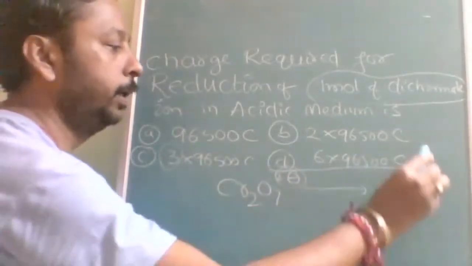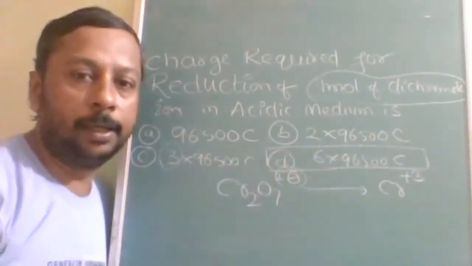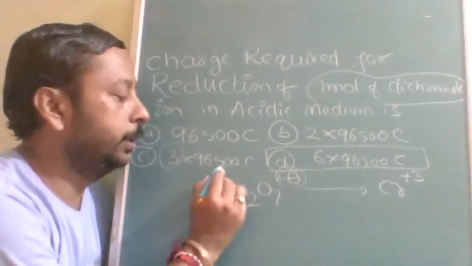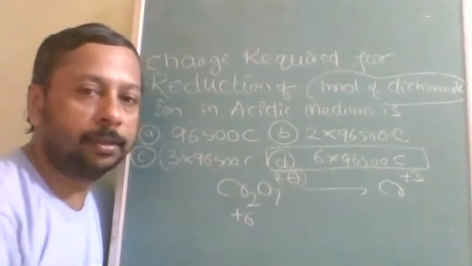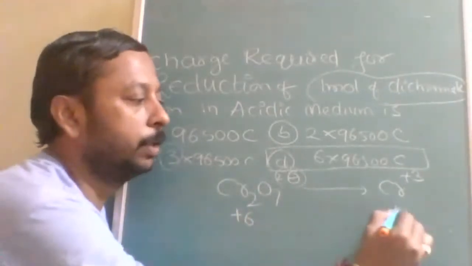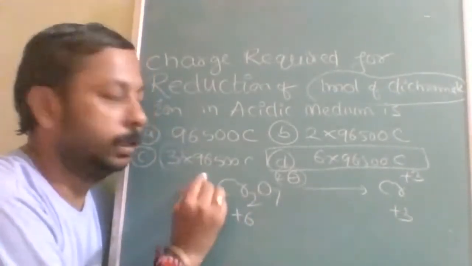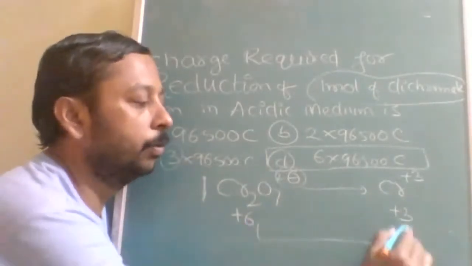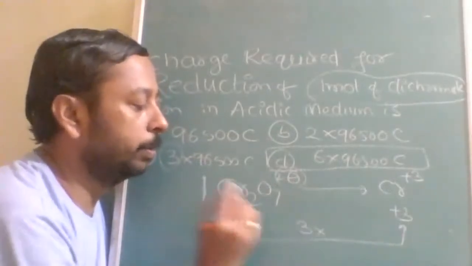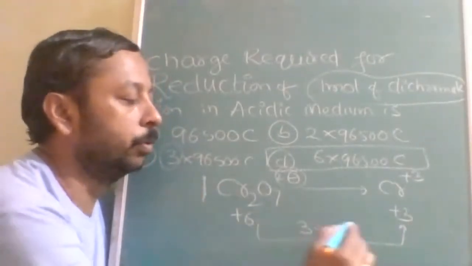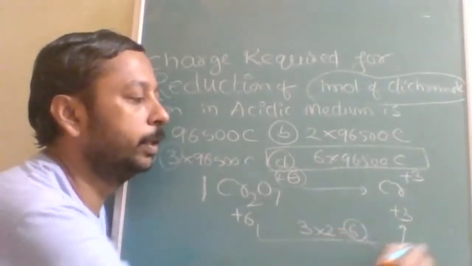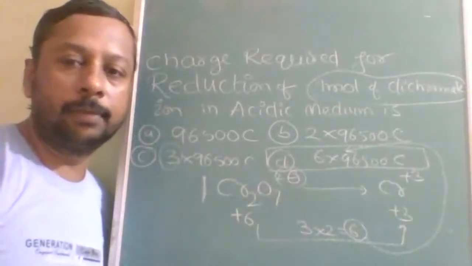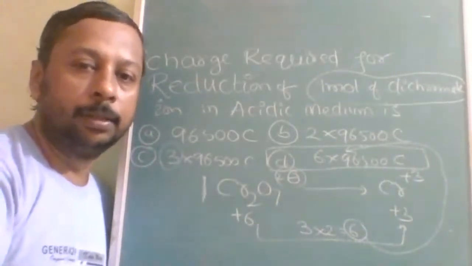very few people reached the final answer D. What is the final answer? The actual answer is D. Why? Because each chromium is changing its oxidation number from +6 to +3. And here we are taking how many moles? 1 mole. 1 mole contains 1 chromium changed by 3, and how many chromium are there? 2 chromium in 1 mole. So 6. That's why this 6 came. Is this understood? Why is this D option correct? Why are they confusing?